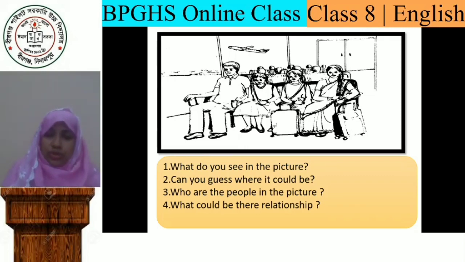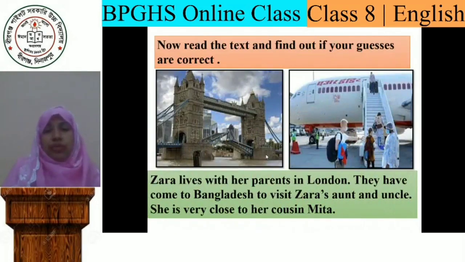Now dear students, we will go to the text to get more information. Now my dear students, read the text and find out if your guesses are correct. Zara lives with her parents in London. In the picture you can see it's the picture of London Bridge.